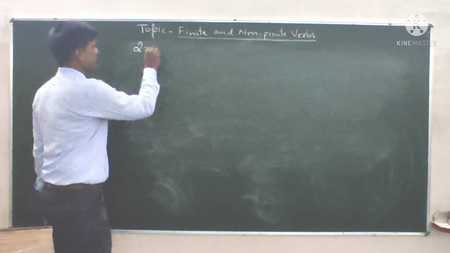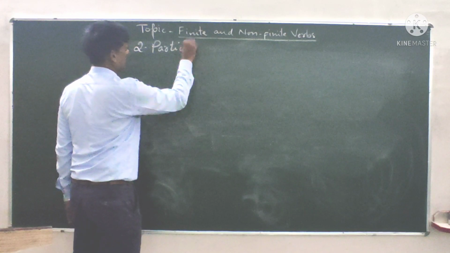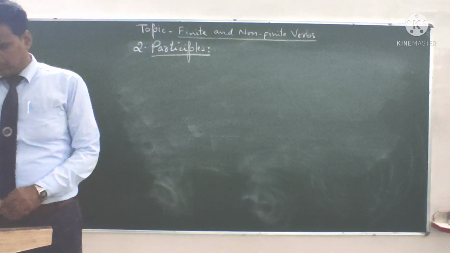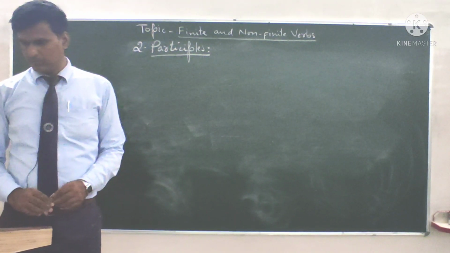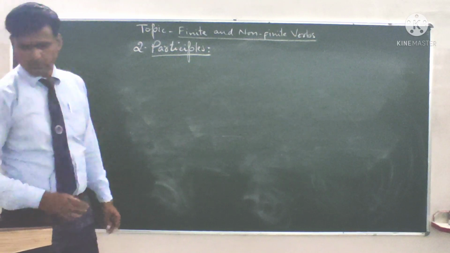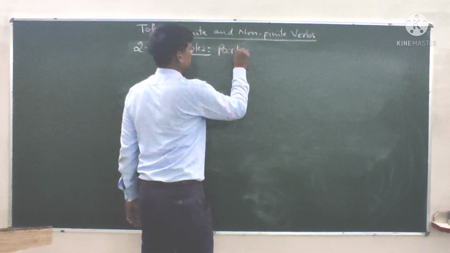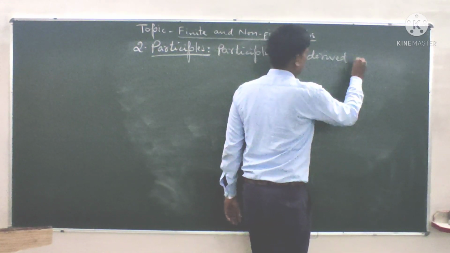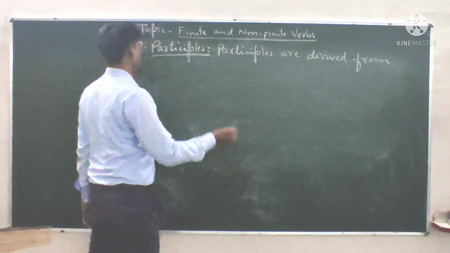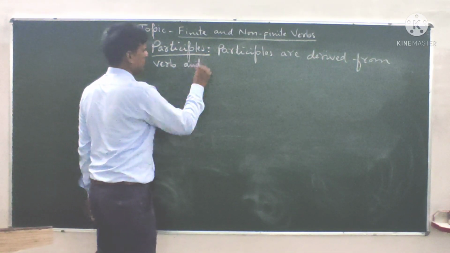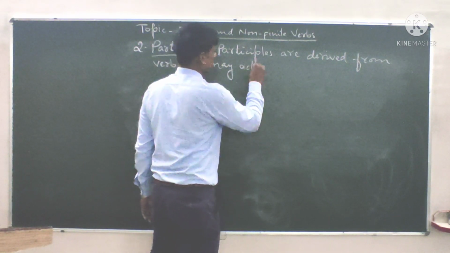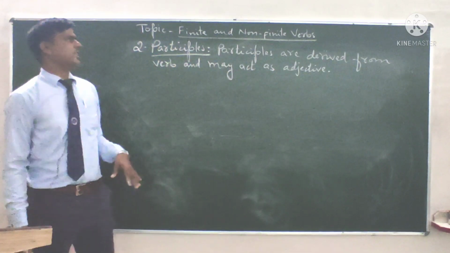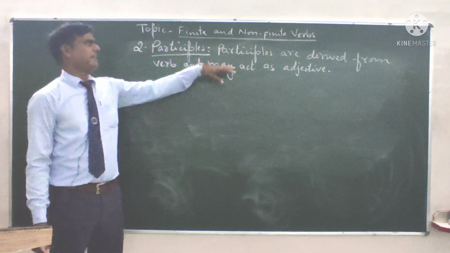Now let us see the next one. Number 2 is participles. Participles are derived from verb and may act as adjective.